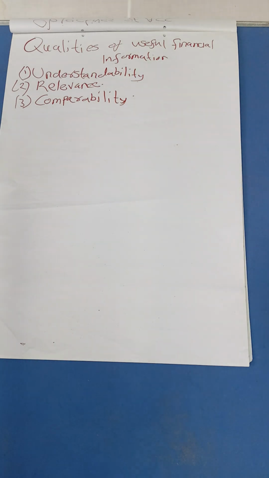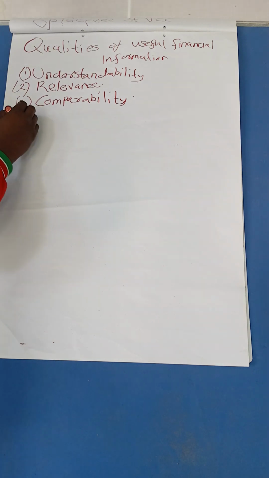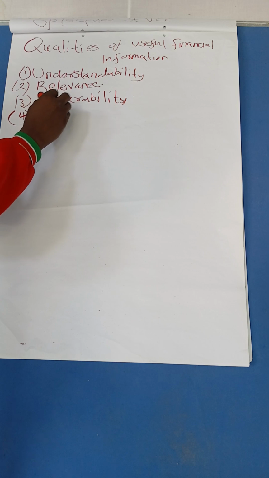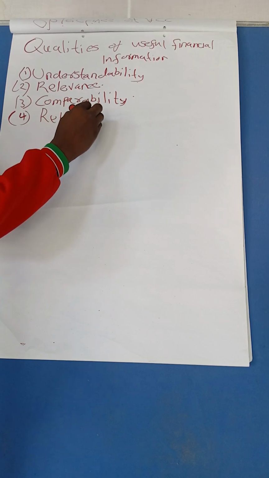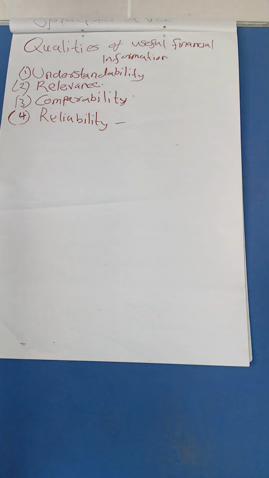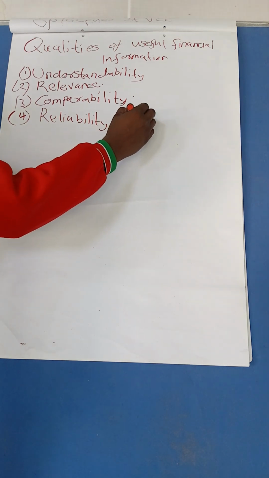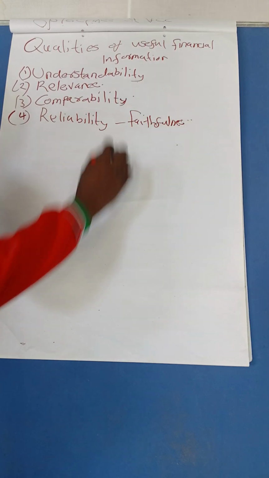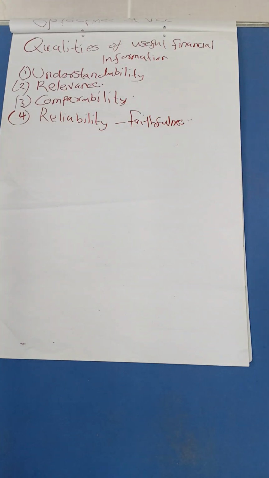Good. Then we have another one, reliability. Reliability. So are we able to rely on this information of yours? Yes, are we able to? Or is it full of maybe bias? So you must present something with faithfulness. Faithfulness must be here. You must be very conscious here because we rely on you.